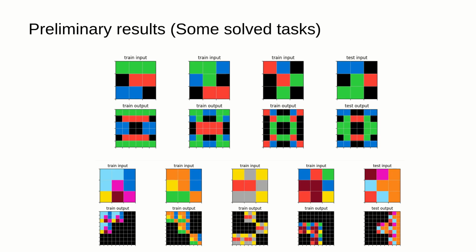Here are some preliminary results. Here are some tasks from the ARC challenge that this system, this hybrid neural network and symbolic system, is able to solve. And these are tasks where a naive breadth-first search would otherwise fail because the programs that express these transformations are too long.